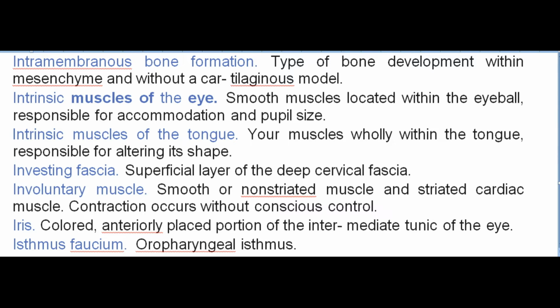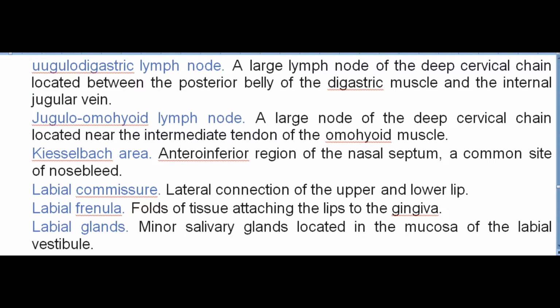Iris. Colored, anteriorly placed portion of the intermediate tunic of the eye. Isthmus faucium. Oropharyngeal isthmus. Jugulodigastric lymph node. A large lymph node of the deep cervical chain located between the posterior belly of the digastric muscle and the internal jugular vein. Jugulo-omohyoid lymph node. A large node of the deep cervical chain located near the intermediate tendon of the omohyoid muscle. Kiesselbach area. Antero-inferior region of the nasal septum, a common site of nosebleed.